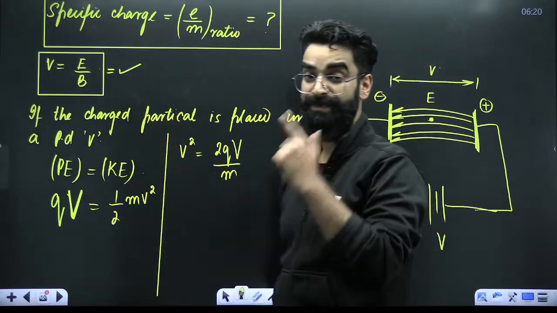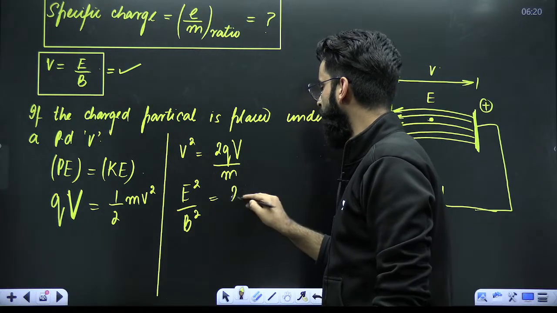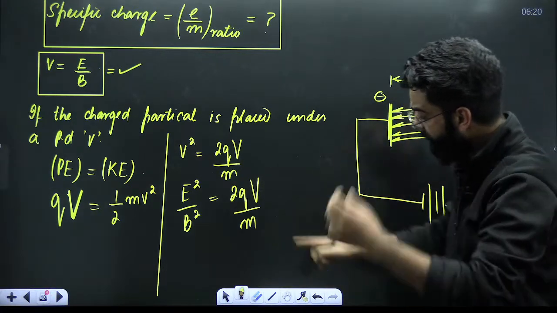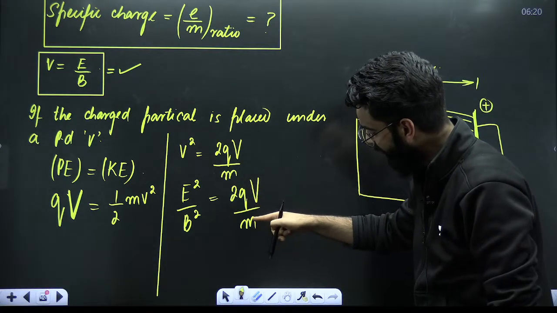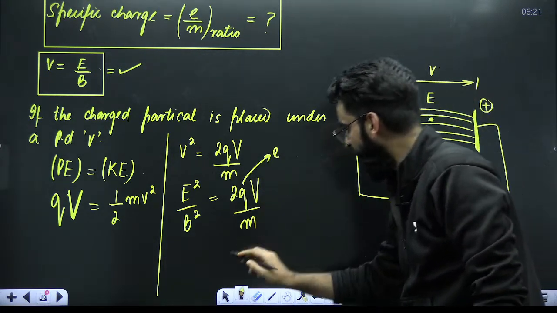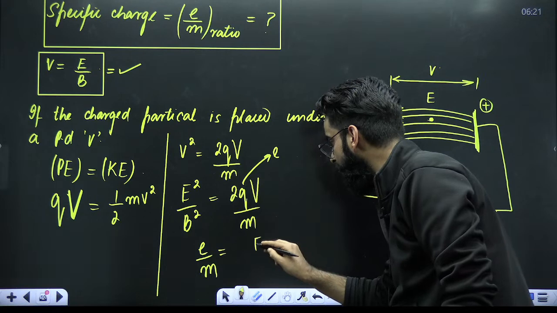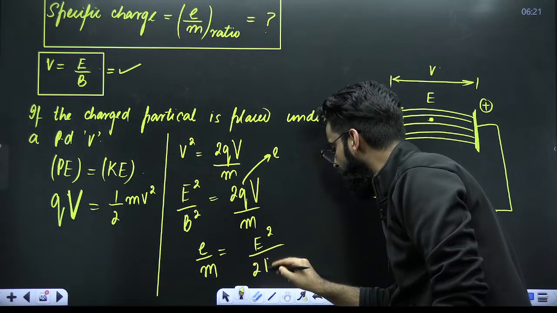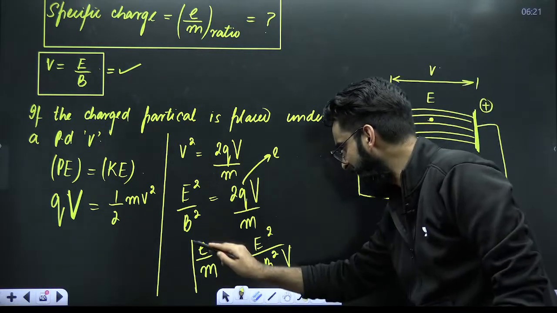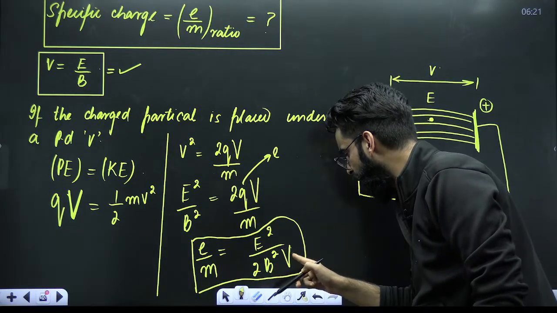Now v you already know, it's E by B. So v square will be equal to E square by B square. So E square divided by B square is equal to 2 times Q, capital V, divided by m. Perfect. What is Q? Q is the charge on the electron. What is m? m is the mass of the electron. Charge on the electron is represented by e. So what will be the e by m value? e divided by m will be equal to E square divided by 2 B square multiplied by capital V.